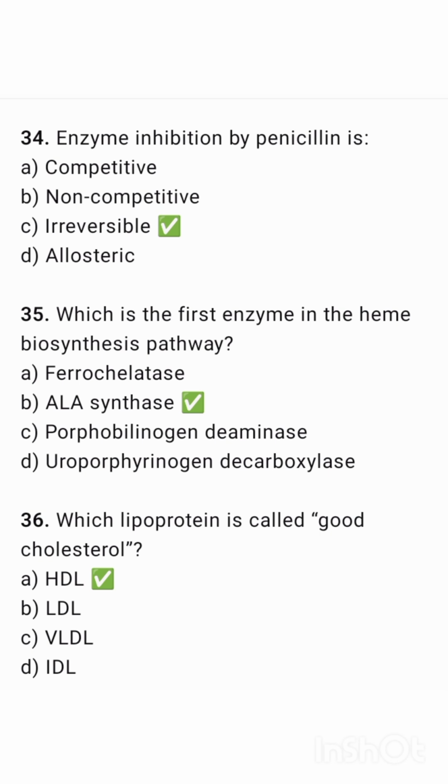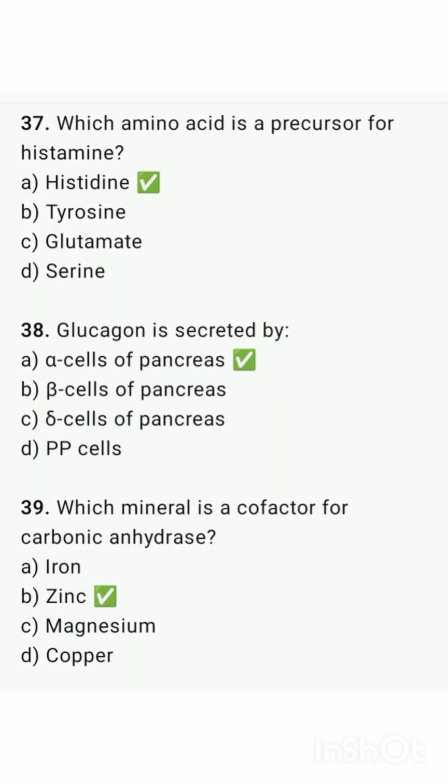Which lipoprotein is called good cholesterol? That is HDL, high density lipoprotein. Which amino acid is a precursor for histamine? That is histidine.